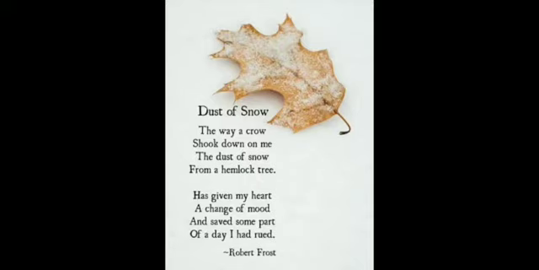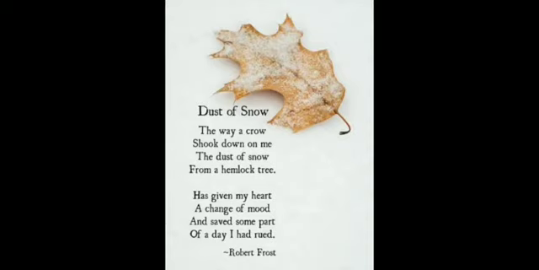And also he's saying, because now his mood is changed, he has saved some part, because it may be afternoon time, that from morning to afternoon he has ruined the day, he has spoiled the day, or it may be some bad thing which has happened to that poet. But now at the present time, because half of the day has passed, and considering it as afternoon time, because the snow has fallen on Robert Frost, now his mood is changed, and now with that positivity he will spend the whole day.